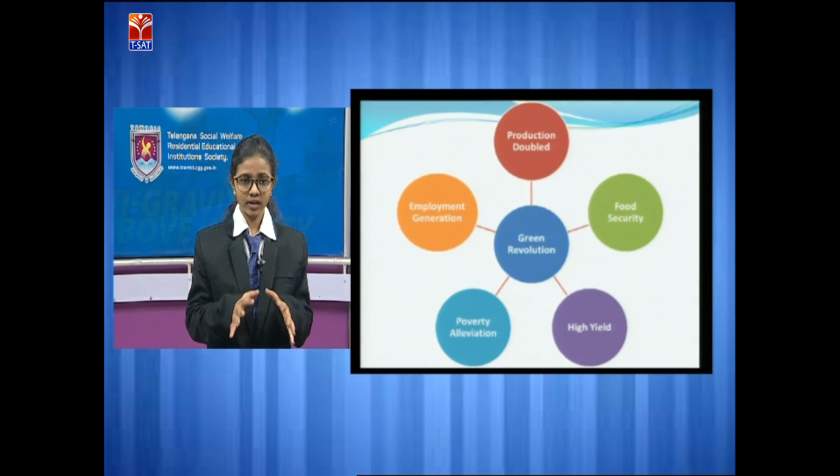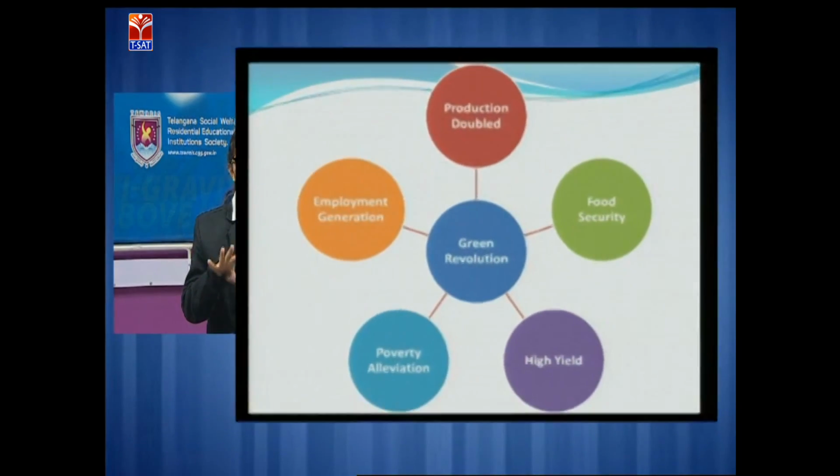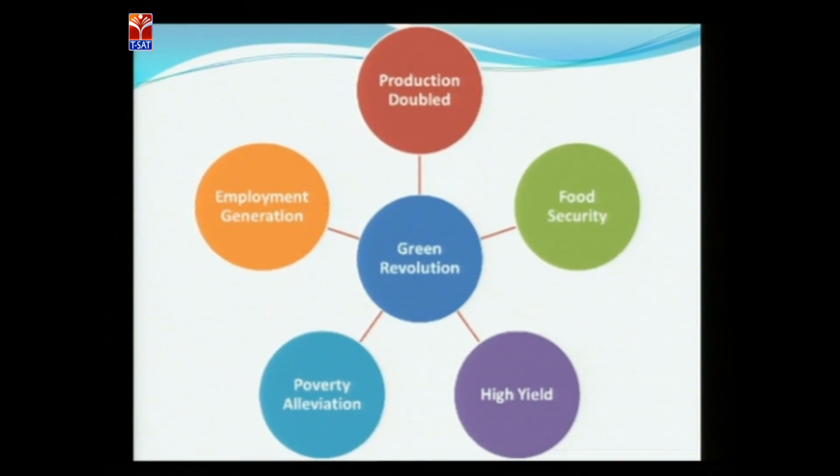This green revolution was mostly about high yield varieties, introduced to give high yield crops by using hybrid variety seeds. And poverty elimination, that is, removal of poverty.